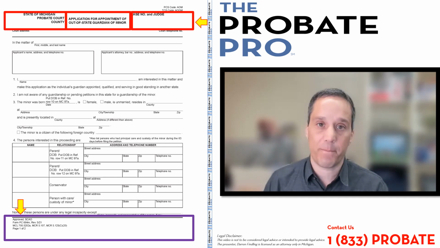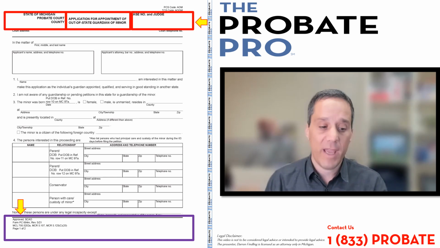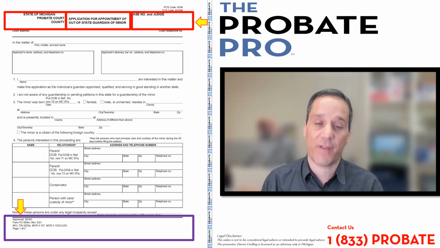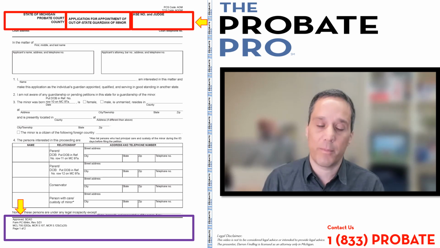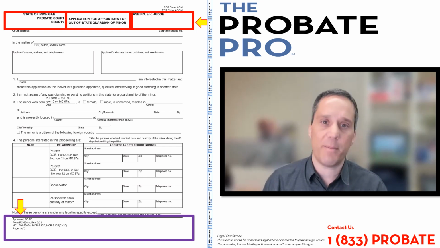At the bottom left corner, you'll see that there are statutes and court rules that govern this particular form, as well as a court rule, MCR 5.125. It is this body of statutes that give rise to the use of this form. We strongly urge you to work with a skilled, competent probate lawyer whenever working in any matters through the probate court. So let's work our way through the document.